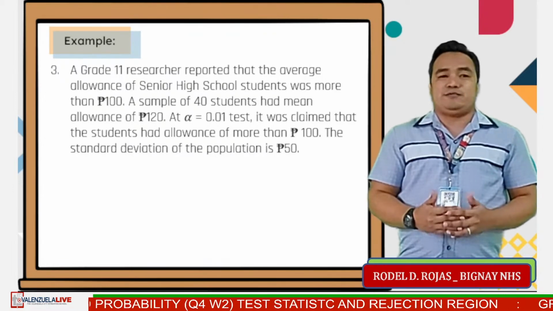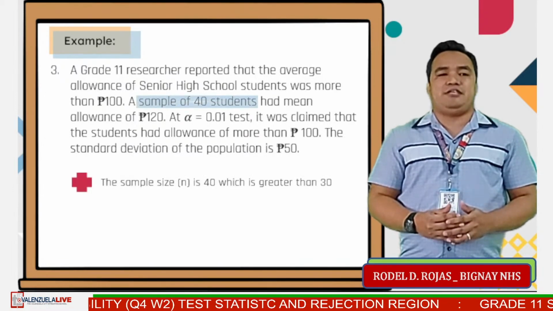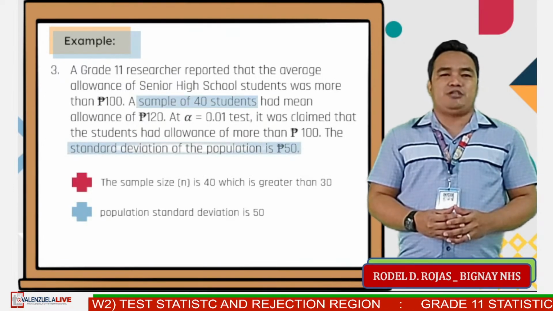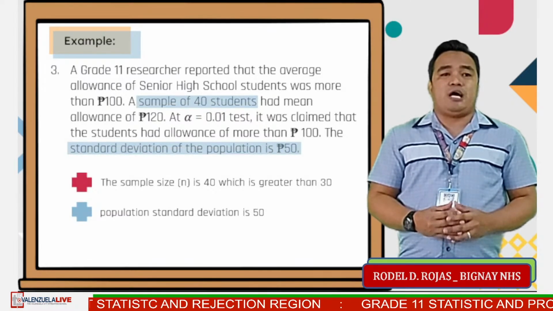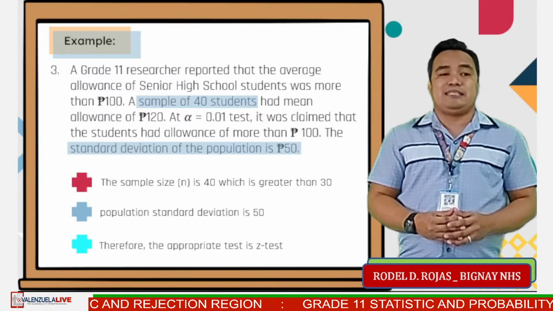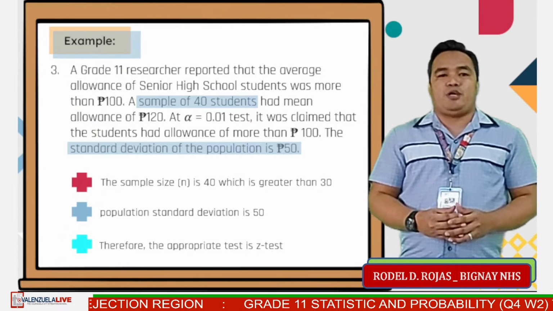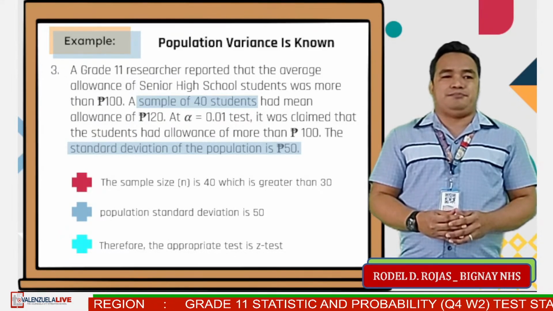The sample size is 40, which is greater than 30. The population standard deviation is 50. Therefore, the appropriate test is the z-test. This is an example where the population variance is known.